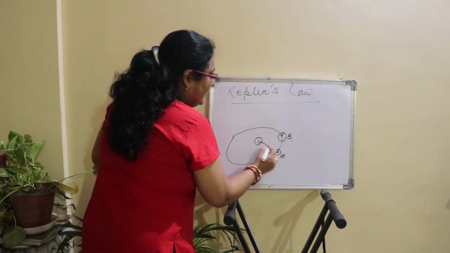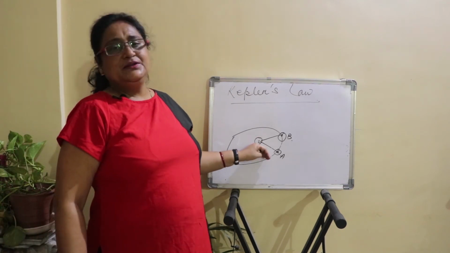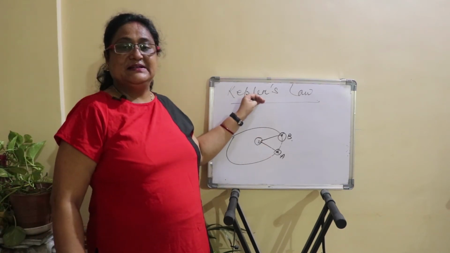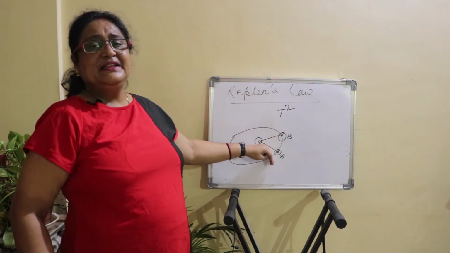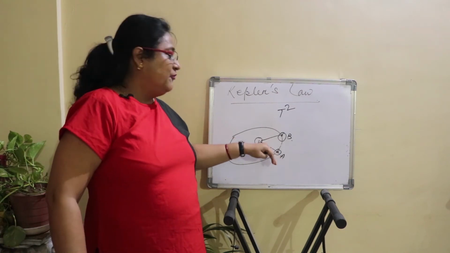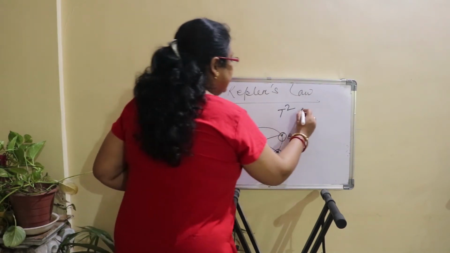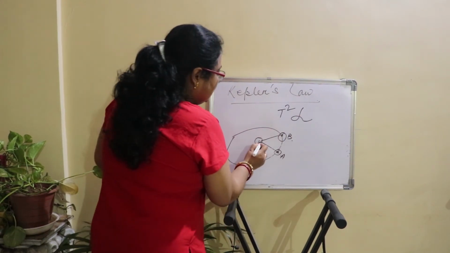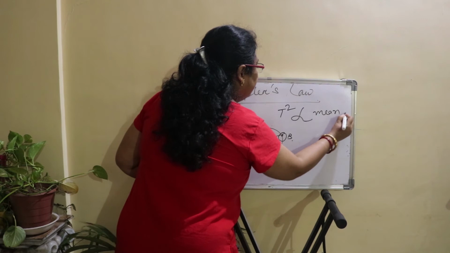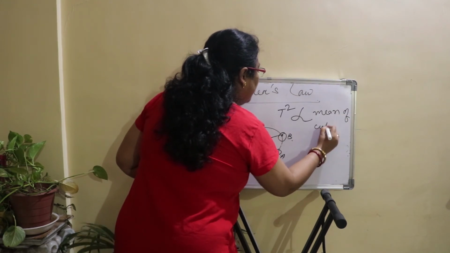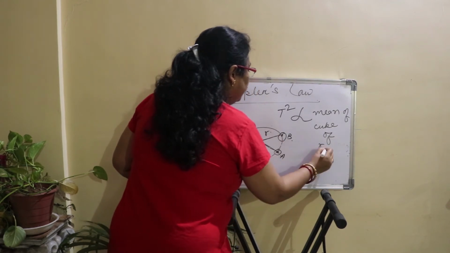So again we take the line joining the sun and the planet as R. According to Kepler's third law, the square of the time taken by the planet to sweep from one position, suppose from A to B, is directly proportional to the cube of the mean radius.